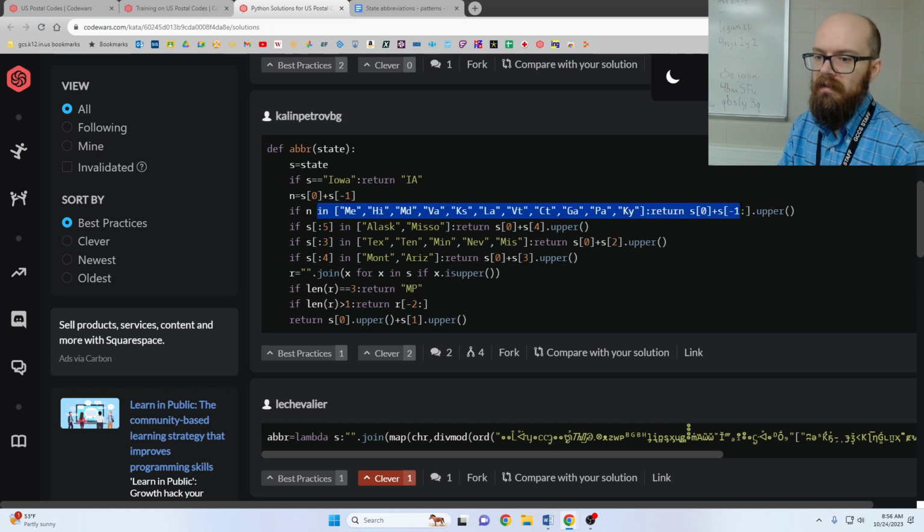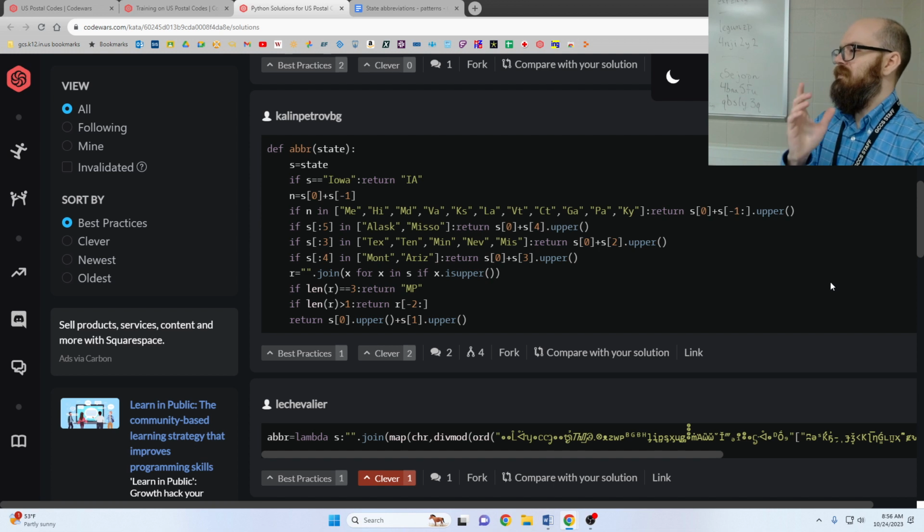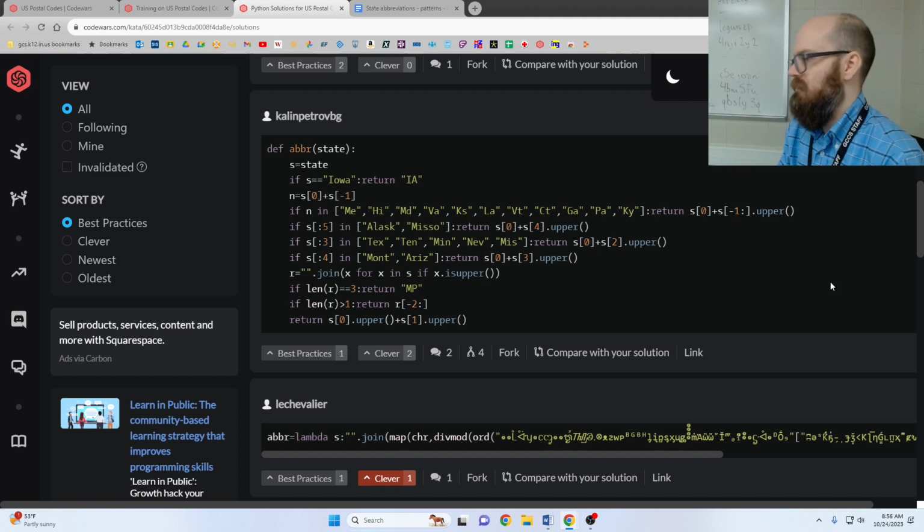They're checking the first and last. Oh, this is kind of cool. They're checking like, okay, some states specifically use the first and fifth, or the first and fourth, or whatever. And I don't know about that. That doesn't really seem very easy to follow for me. But it is kind of cute that this person was able to really trim it down to just ifs and no dictionary or anything.